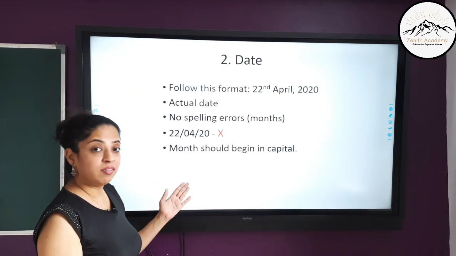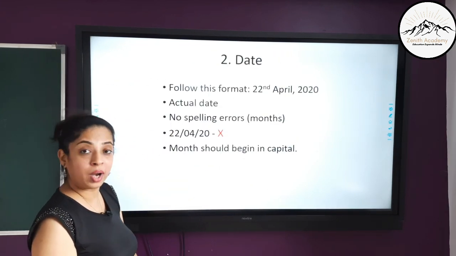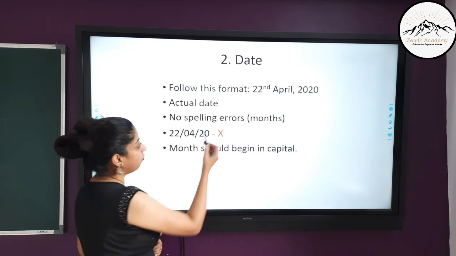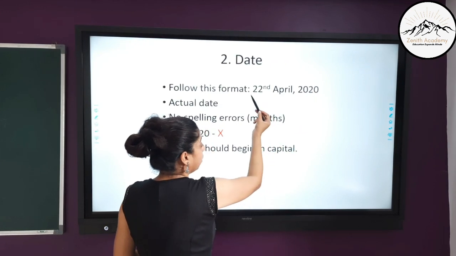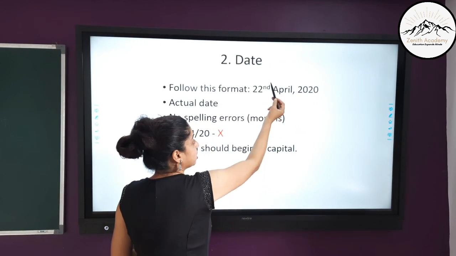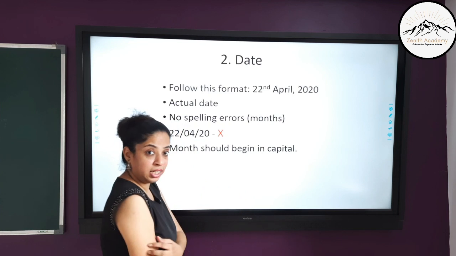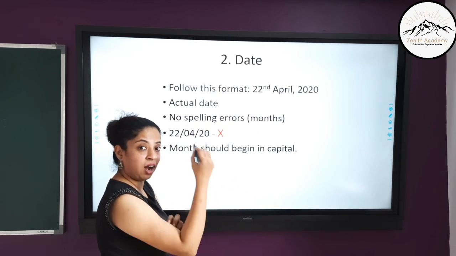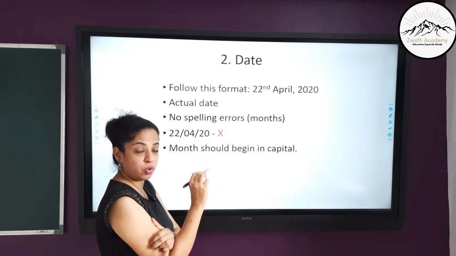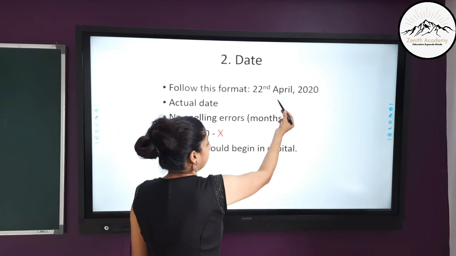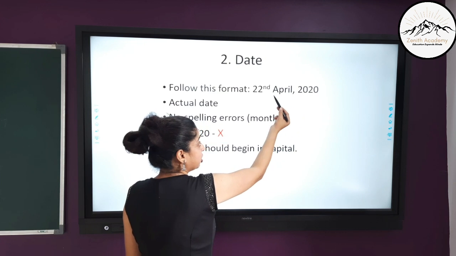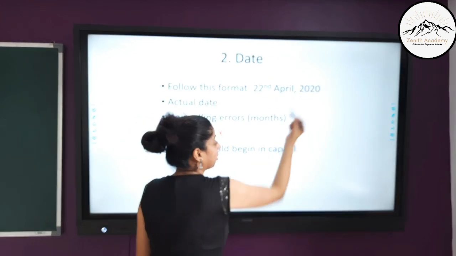The next important thing is the date, how to write the date. You have to follow this format: 22nd April 2020. So 22, then in the superscript you have to write ND. If it is 23rd you will write RD and so on. If it is first you will write ST. After the date you have to write the month. The first letter should be in capital, put a comma and then write the year.